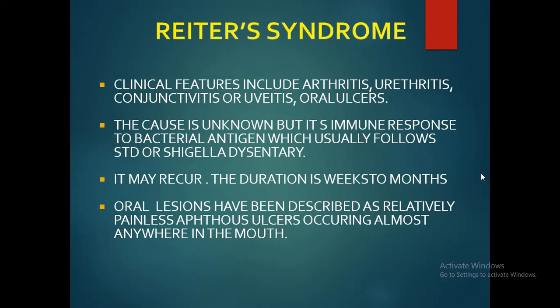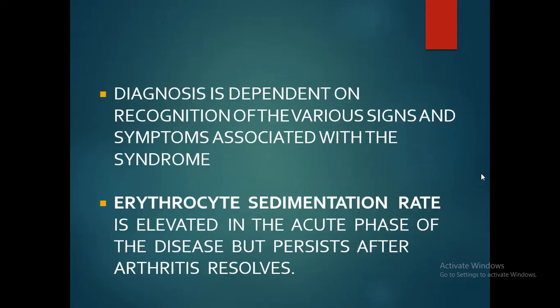Next is Reiter syndrome. The clinical features include arthritis, urethritis, conjunctivitis or uveitis, and oral ulcers. The cause is unknown, but it is an immune response to bacterial antigen which usually follows an STD or Shigella dysentery. It may recur. The duration is weeks to months, and oral lesions have been described as relatively painless aphthous ulcers occurring almost anywhere in the mouth. Diagnosis depends on recognition of the various signs and symptoms associated with the syndrome, and ESR is also elevated in the acute phase of disease but persists after arthritis resolves.